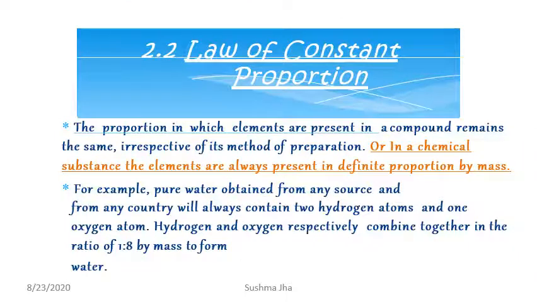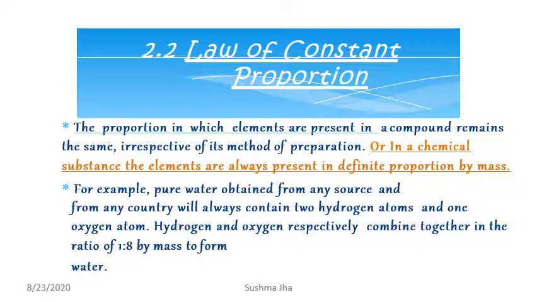The second law is the law of constant proportion. It says the proportion in which elements are present in a compound remains the same irrespective of its method of preparation. That means whatever method of preparation we adopt, the elements present in a particular compound will remain the same. So in other words, in a chemical substance, the elements are always present in a definite proportion by mass. Let us explain it by an example.